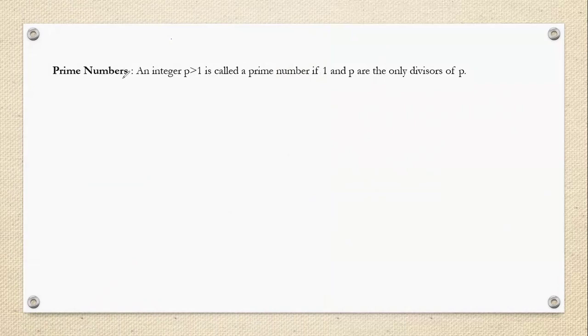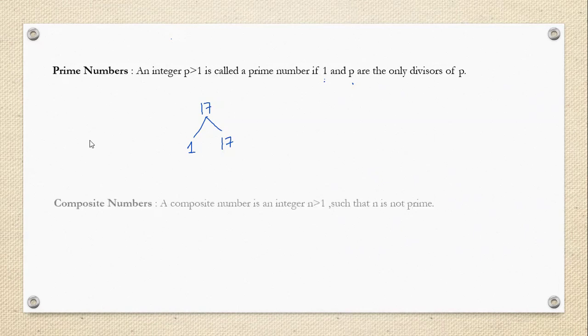Now the next, what are the prime numbers? Prime number means only one and the number itself should be the divisors of that number. For example, if I write 17 here, then 17 can be divided only by 1 and 17. No other number can divide it. An integer p greater than 1 is called prime if and only if 1 and p are the only divisors of p. It means 1 and the prime itself are the divisors of p.